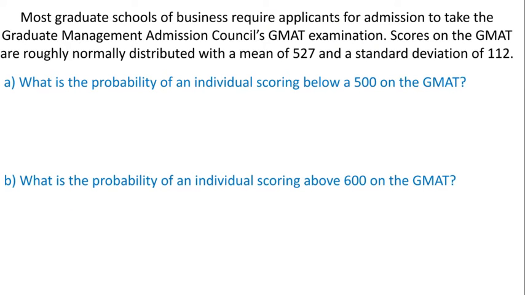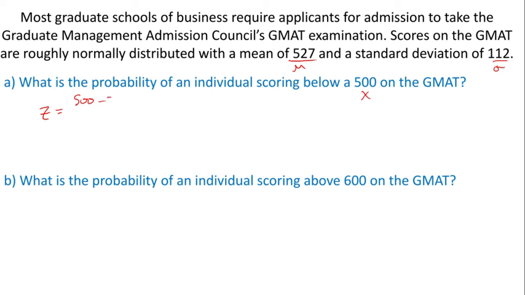All right, so let's get to it here. So our first applied problem here. Most graduate schools of business require applicants for admission to take the Graduate Management Admissions Council, or the GMAT, examination. Scores on the GMAT are roughly normally distributed with a mean of 527 and a standard deviation of 112. So what's the probability of an individual scoring below a 500 on the GMAT? All right. So notice we've got our 3 things that we need for a z-score. We've got a mu, we've got a sigma, and we've got an x, right? So first thing we want to do is get our z.